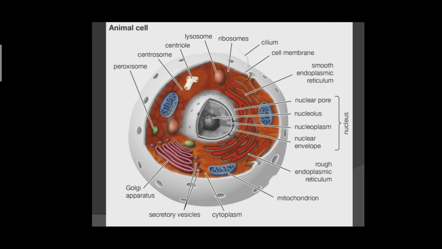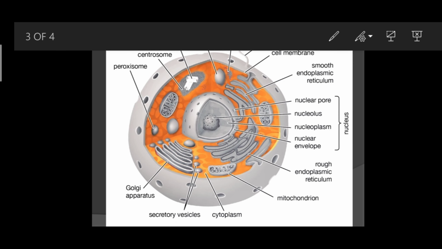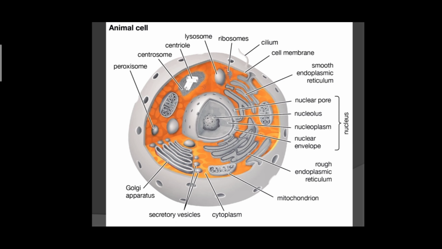The ground substance is called cytosol, cytoplasmic matrix, or hydroplasm. These are the names that are given to the ground substance, the base of cytoplasm. The next diagram will make it very clear what matrix or cytosol is. In this structure, the only colored structure is the ground substance, the base of cytoplasm, in which all other organelles are present.